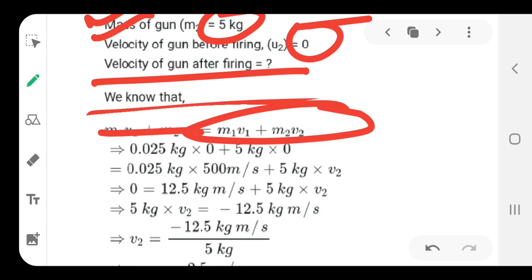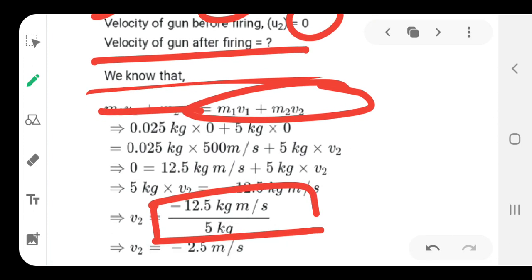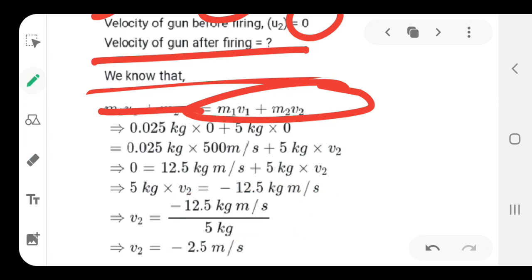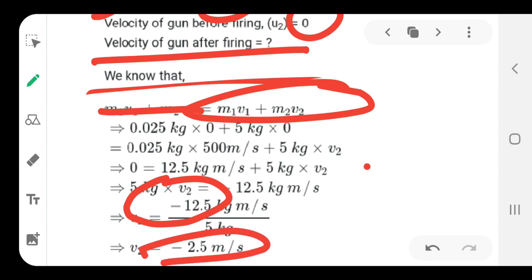You will get the answer as V2 comes out to be this term, that is, minus 12.5 kilogram meter per second over 5 kg, the data. And here make sure the sign convention is used. This negative sign is meant for the direction. That direction is opposite to the movement of the bullet.